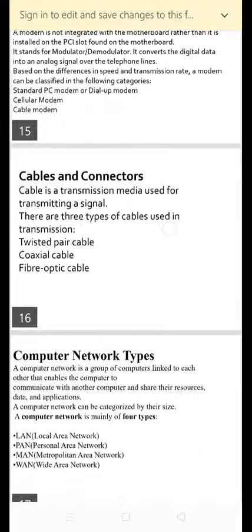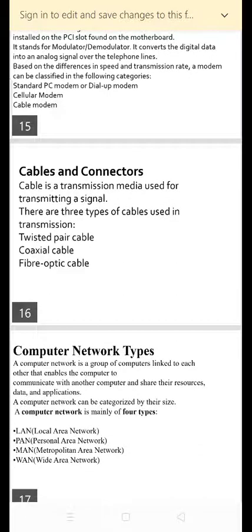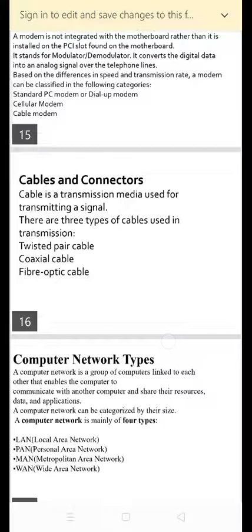Next topic is cable and connectors. There are three types of cable used in transmission. First is twisted pair, second one is coaxial cable and third one is fiber optics.